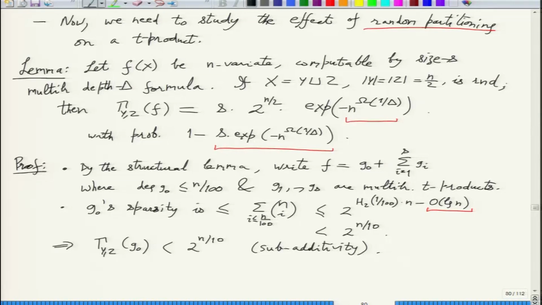So once we have this expression, we forget about it, and let's go to the main thing, which is G1. What is the measure on G1? So next we bound the measure of G1 for a random partition.